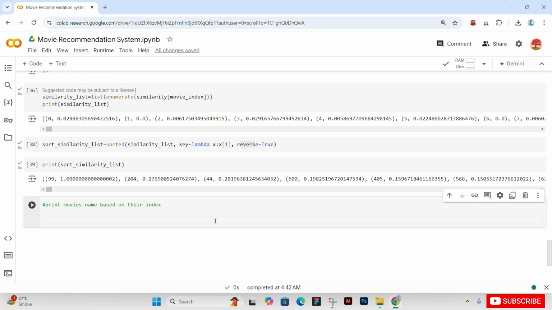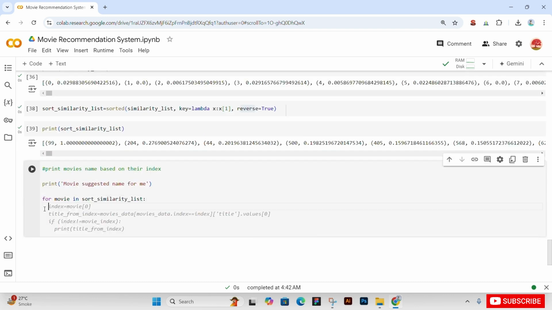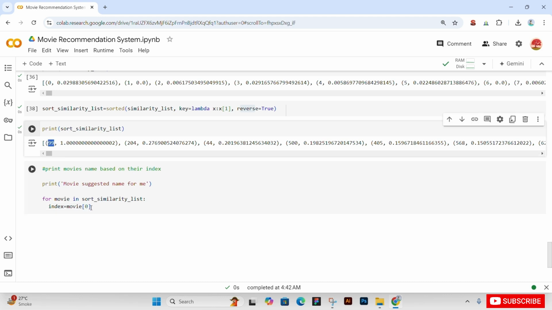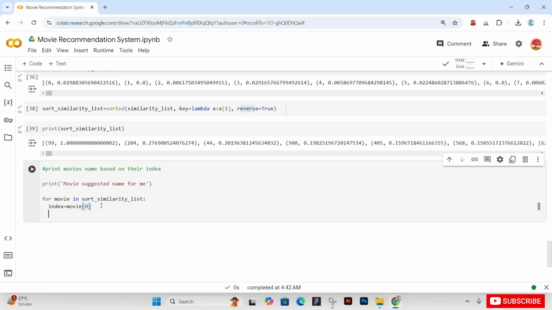Basically, we are making a title: movies suggested for me. We will first initialize our variable i equal to 0. For movie in similarity list, index should be movie at 0, so we give it our 0 index.